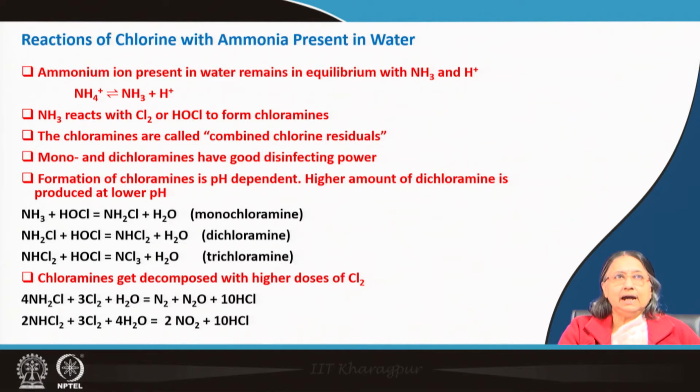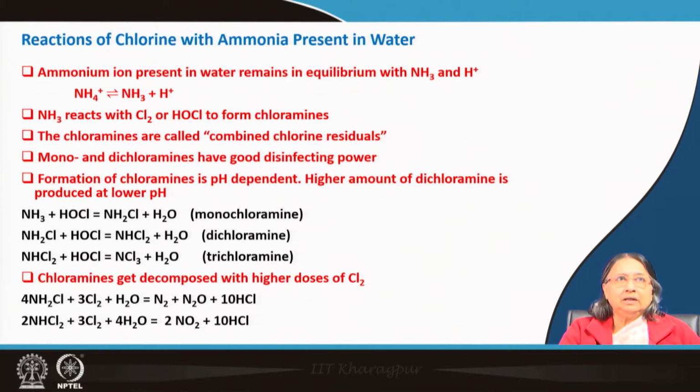You can see I have shown you the reactions here. The chloramines are called combined chlorine residuals. Chlorine, HOCl and OCl minus, that means hypochlorous acid and hypochlorite, all these three are called free chlorine or free chlorine residuals.